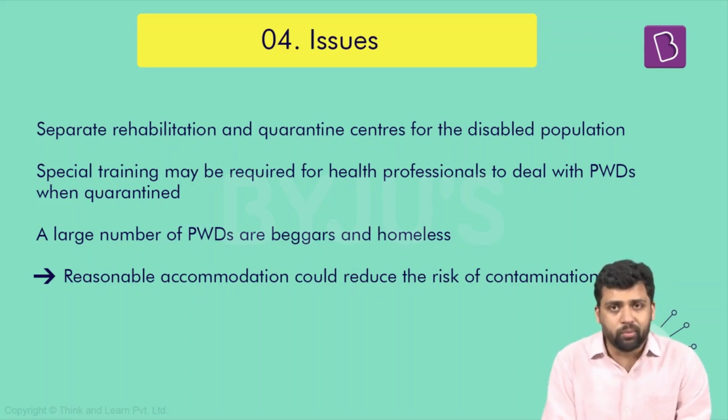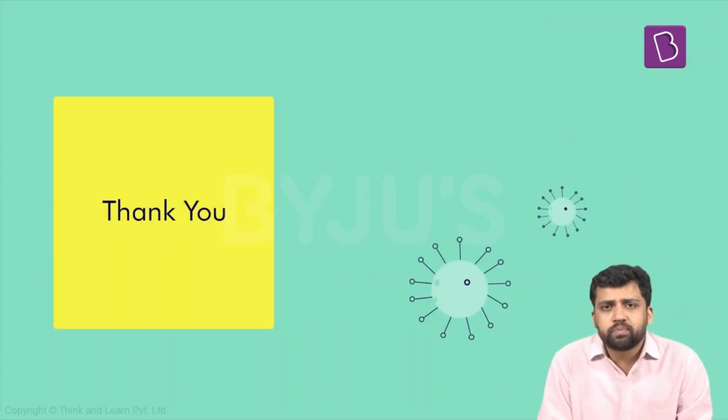So these are some more problems that people with disabilities have been facing, and this also includes some way ahead, some solutions that can possibly be taken. So with this, we will be concluding our discussion on the impact of COVID-19 on people with disabilities. Who are people with disabilities and why are they at higher risk of contracting COVID-19? Also, why are they at higher risk of having severe cases of COVID-19, because they have comorbidities and there are different barriers to healthcare? What has the government been doing? Is it sufficient? What more needs to be done? So this is about the impact of COVID-19 on people with disabilities. Thank you.